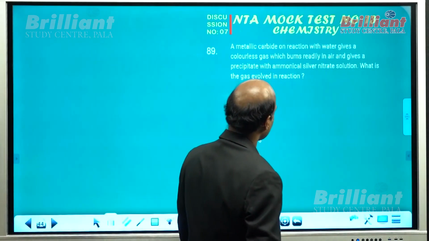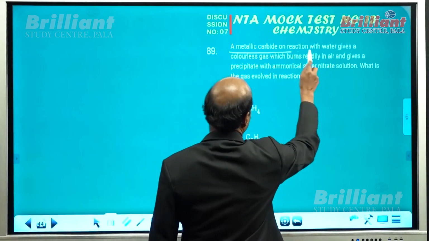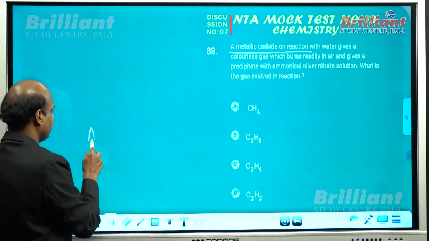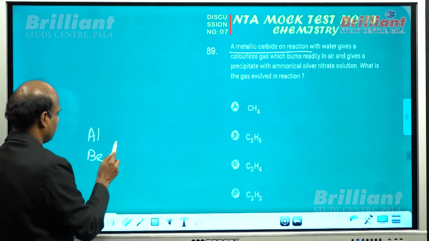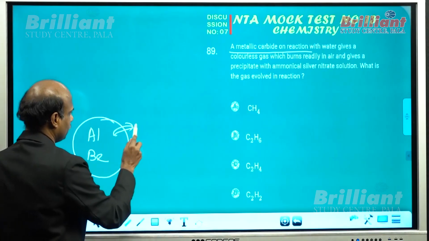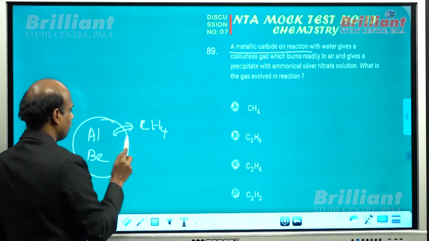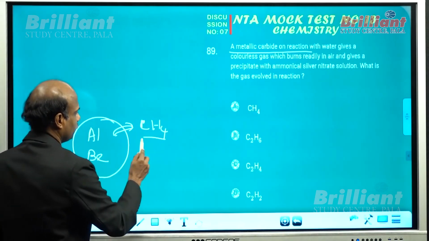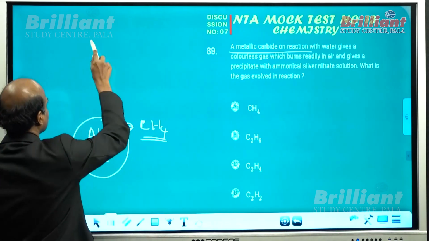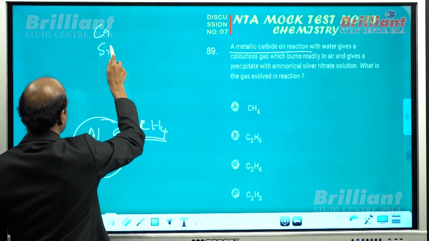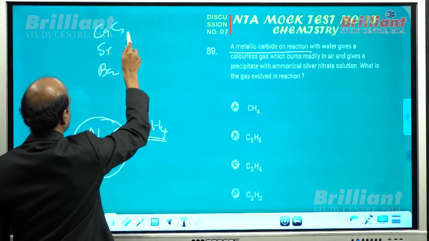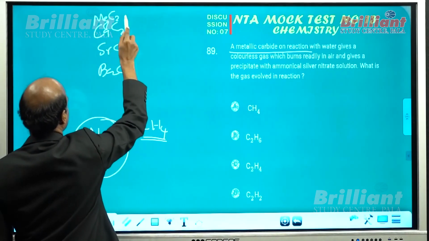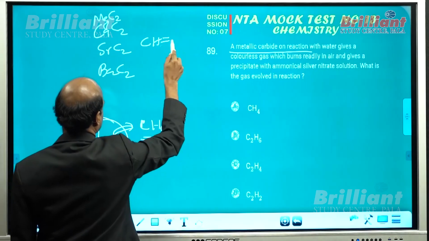Now let me introduce question number 89. A metallic carbide on reaction with water. You know that popular carbides like aluminum carbide and beryllium carbide will produce methane gas. This is very important information. Beryllium carbide and aluminum carbide, when treated with water, will produce methane gas, whereas calcium, strontium, barium carbide, and also MgC2, when added in water, you will get acetylene gas.